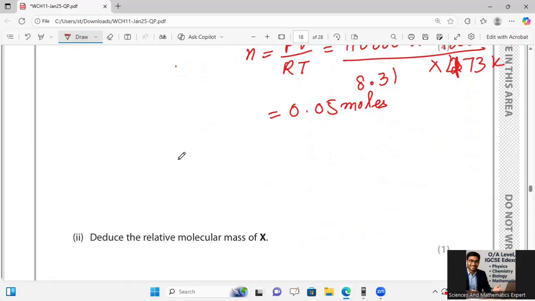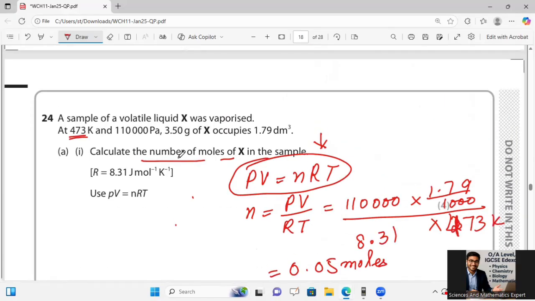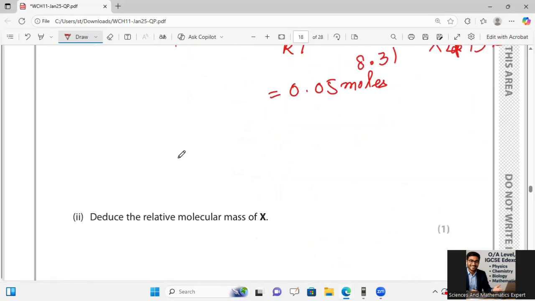Now calculate the relative molecular mass of X. The given mass was 3.5 and I have the number of moles.